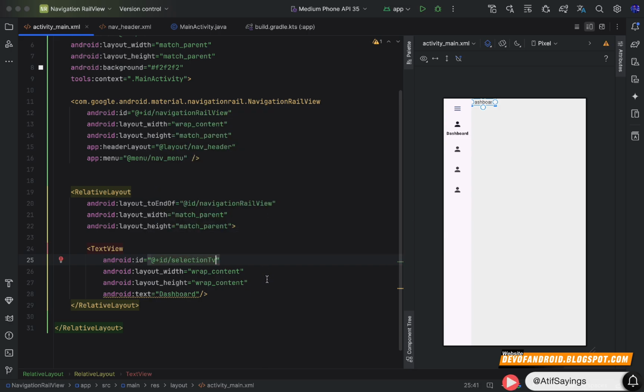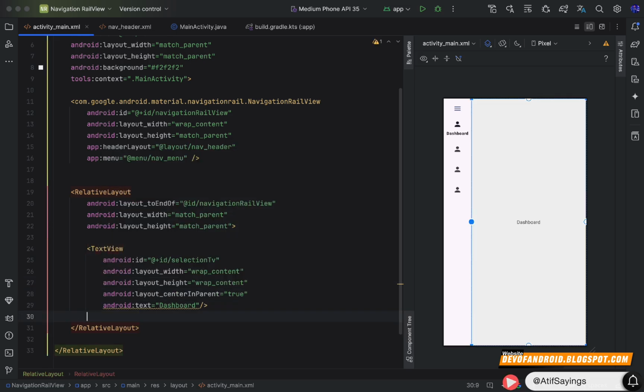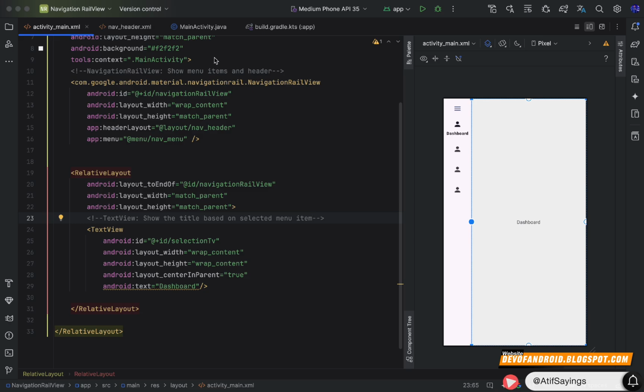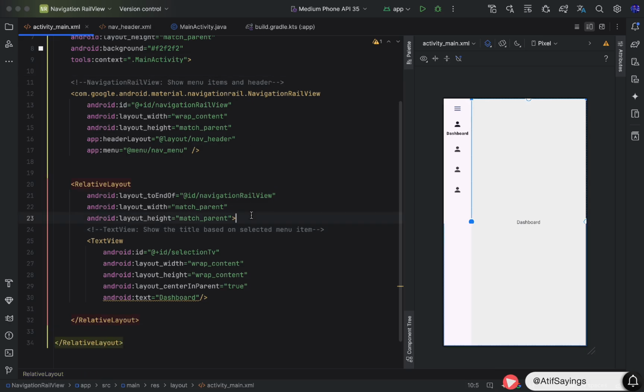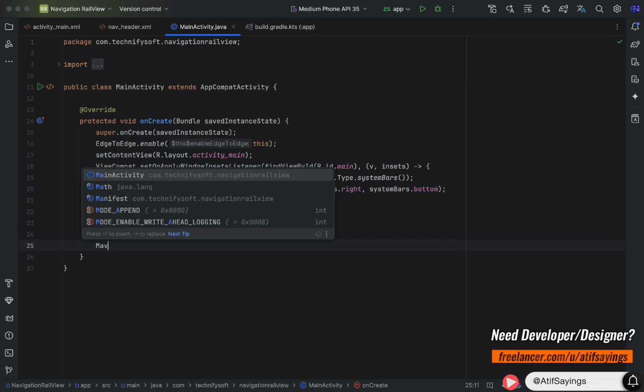After setting the text, we will set an ID to this text view that will be selection text view. Now we need to place this text view in center of this relative layout using the property layout center in parent with value true. After that, open the main activity.java class and we will handle the menu item click listener.